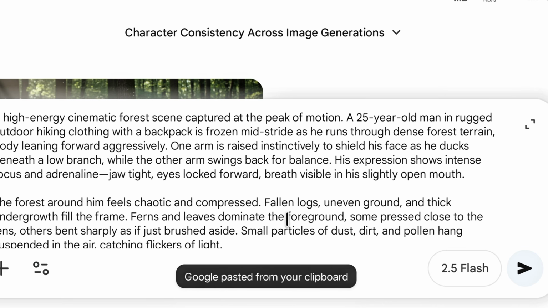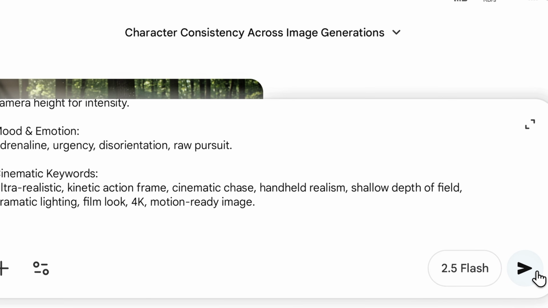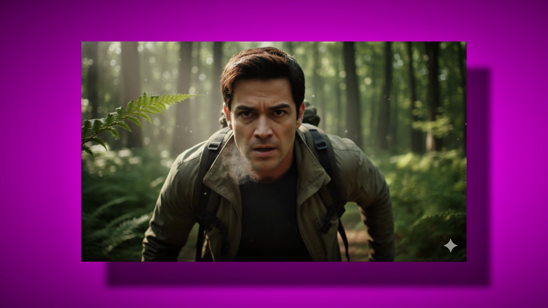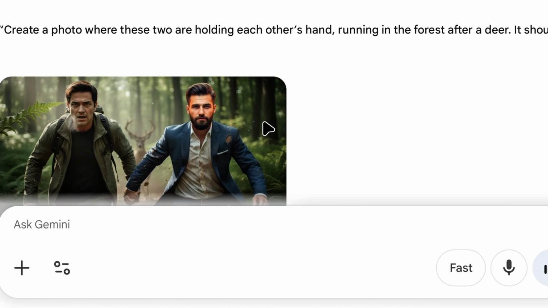And then the sixth image prompt that ChatGPT writes for us, we will paste into the same Gemini tab in which we had generated the photo earlier, so we get an image something like this. If you want, you can generate more images with character consistency. Like if I upload these two images into Gemini and tell it, create a photo where these two are holding each other's hand, running in the forest after a deer. It should be a close-up shot and both of them should look very angry. Then it generates an image something like this.